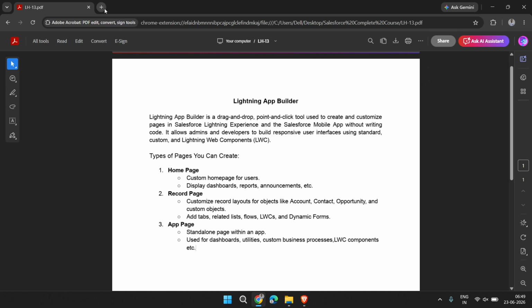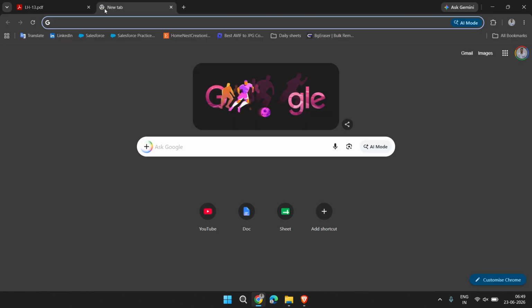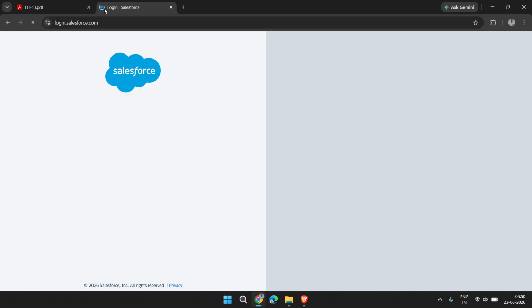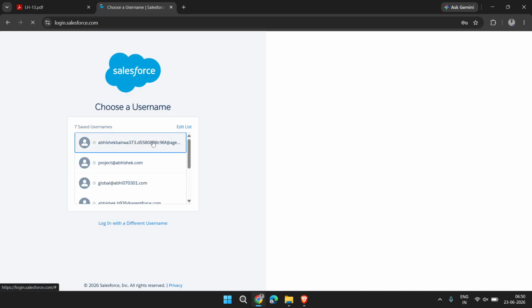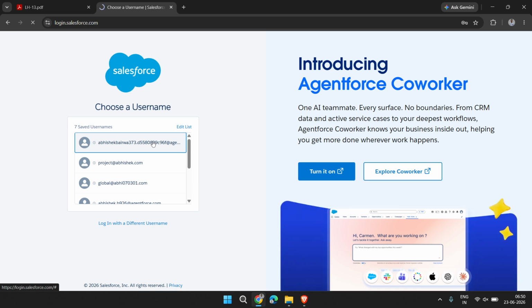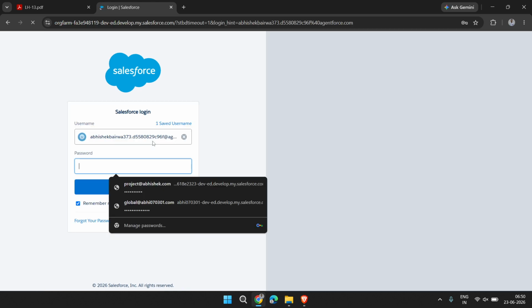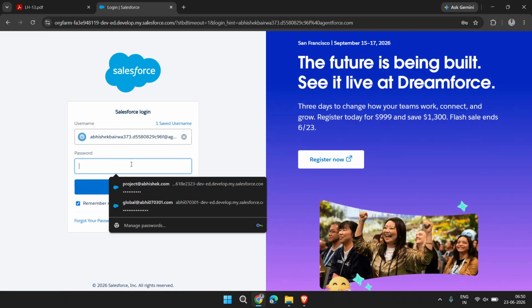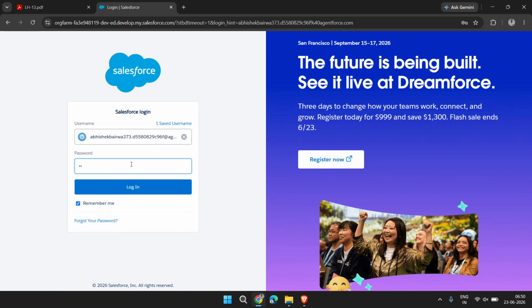So let's log in to my Salesforce org. Then we will discuss how we can create these pages, what the meaning of these pages is, and how we can add different components on this page. Let me write down my password, then log in.